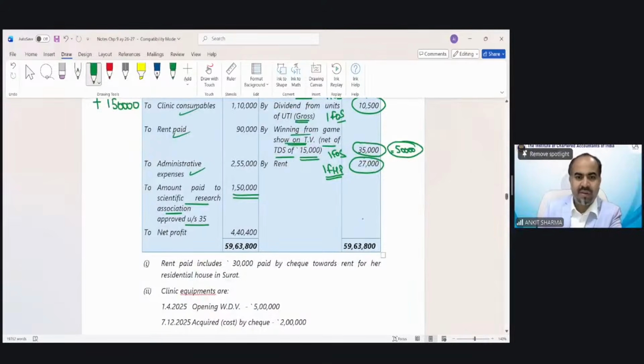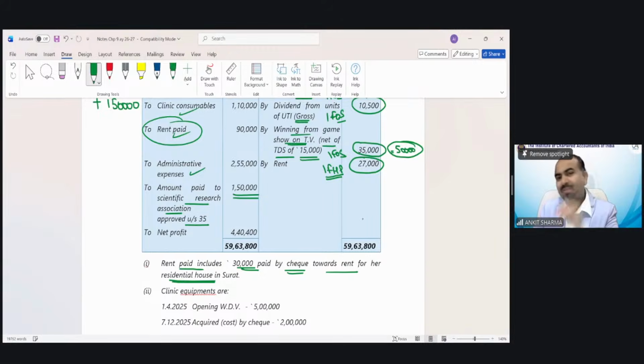Now let's read. The rent paid includes, this means, the rent paid includes 30,000 paid by cheque towards rent for her residential house in Surat. So that is a personal expenditure, and personal expenditure cannot be claimed as a deduction under PGBP. So we have to add back this expenditure which has been included in the rent paid of 90,000.